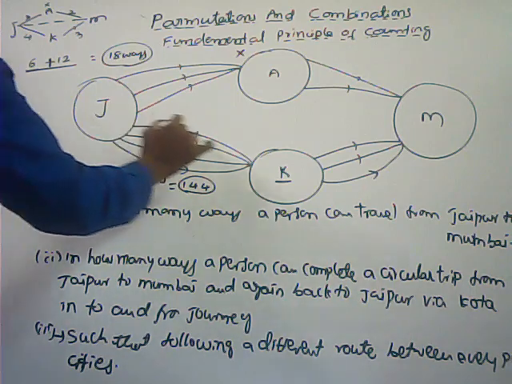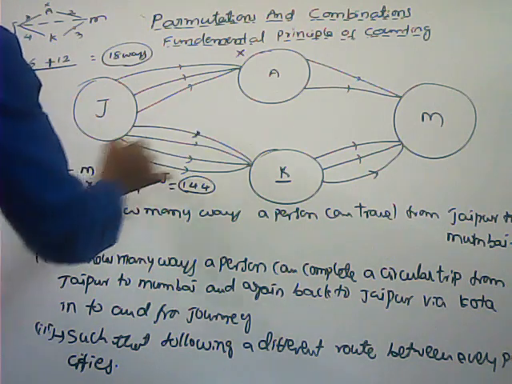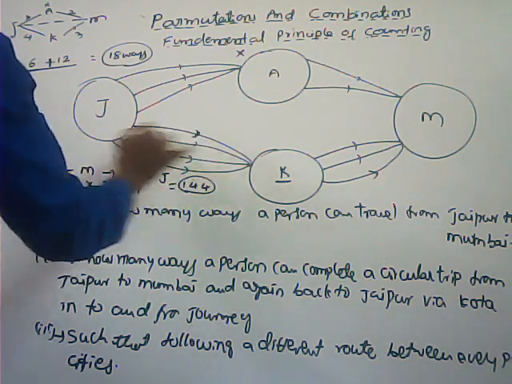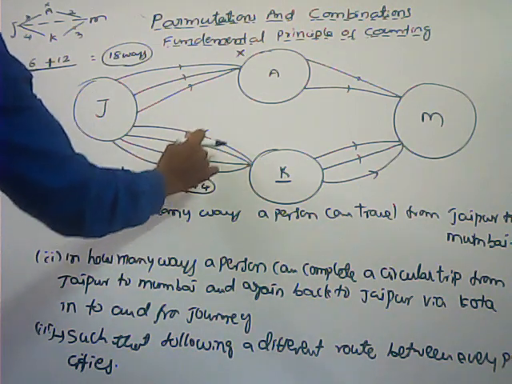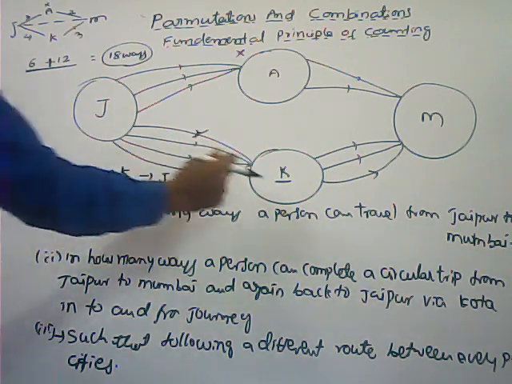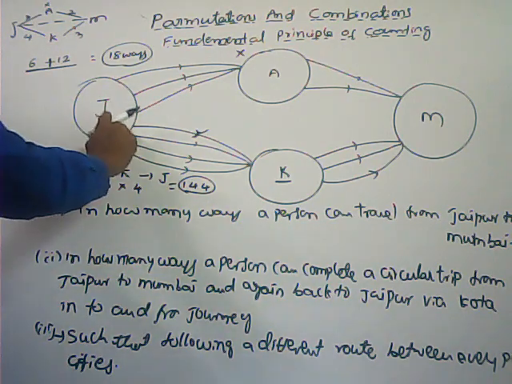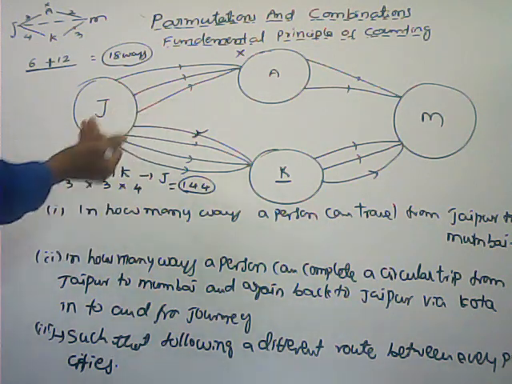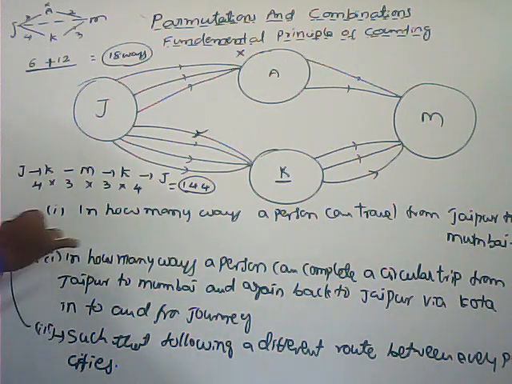whenever he is traveling from Jaipur to Kota, for example, if he selects this one, in return, other than this one, 3 ways are there. For traveling from Jaipur to Kota, here 4 ways are there, but in return, Kota to Jaipur, here only 3 ways are there. In a different route only he has to select; don't select whatever he traveled. Other than that one, remaining how many routes are there? 3 ways are there.